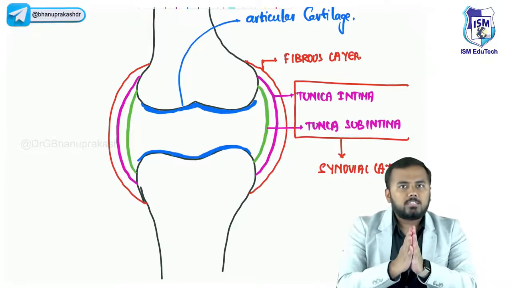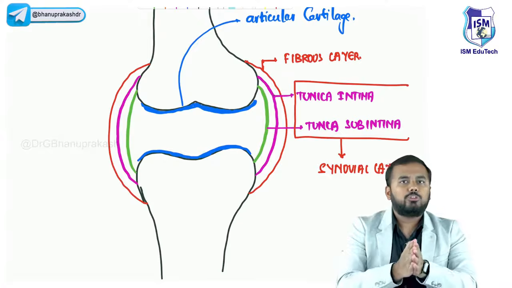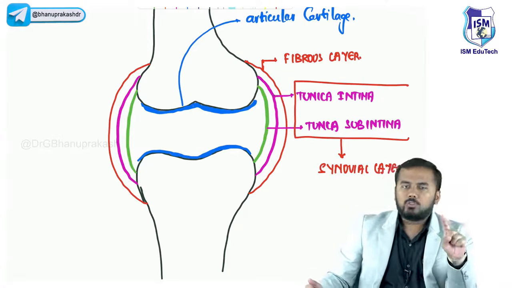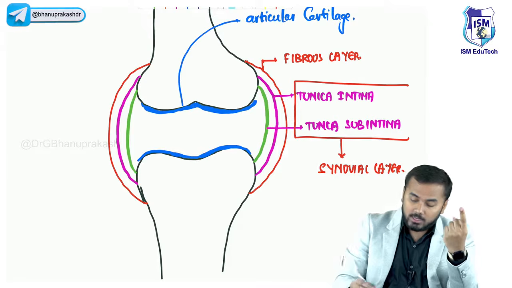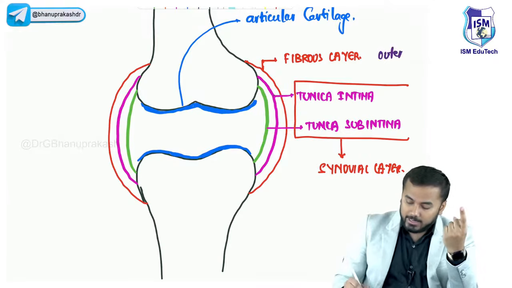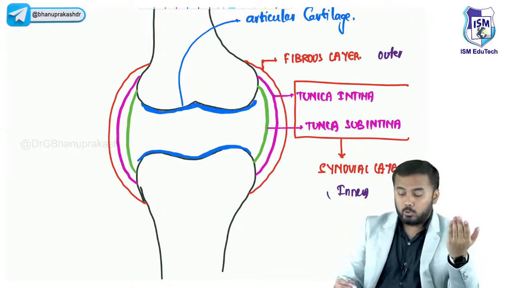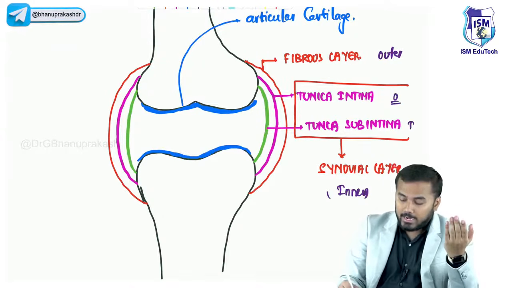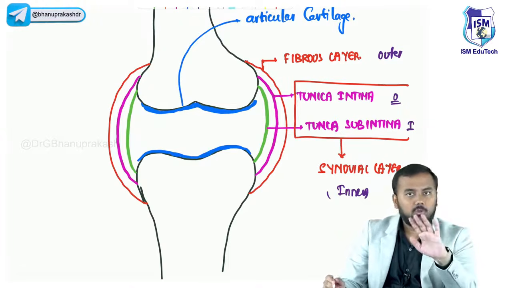Right. So if someone is asking you what are the layers surrounding the synovial joint, what should you tell? There are two layers: an outer layer and an inner layer. The outer layer is the fibrous layer and the inner is the synovial layer. The inner synovial layer is again divided into two: the outer tunica intima and the inner tunica subintima. Clear, all of you? Clear till here.